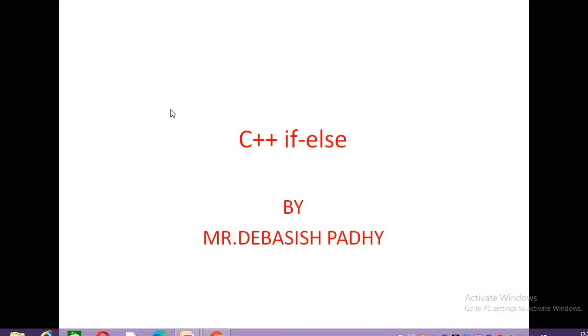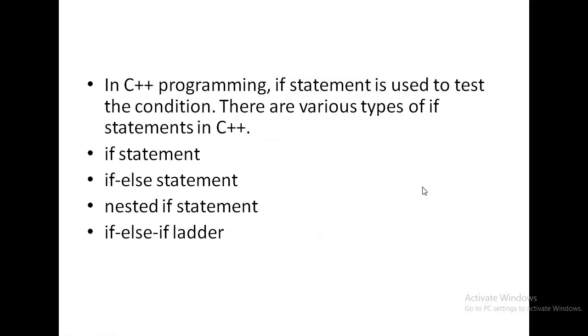Let's start. What is the syntax of the if-else statement? In C programming, the if statement is used to test the condition. There are various types of if statement present in C++. First is only the if statement, no else, which I have already told you.